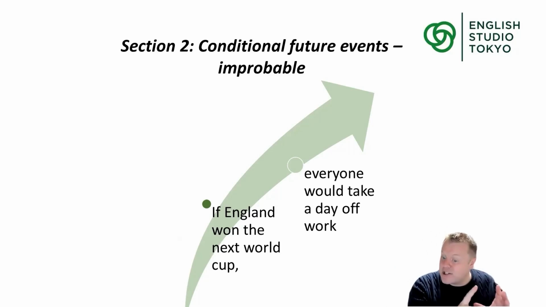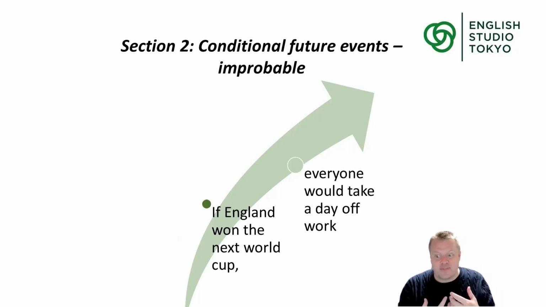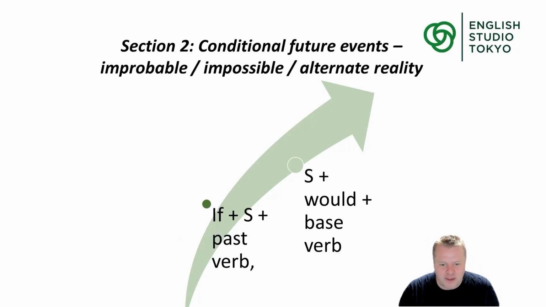You could strategically communicate that you think there's a small chance by using this language. So sadly, I think there's a small chance England win the next World Cup. European Championships, England were second, but we were not good in the final. So I think there's a small chance England win the next World Cup. It's a small chance. So I need to use this language of, let's go back and check.